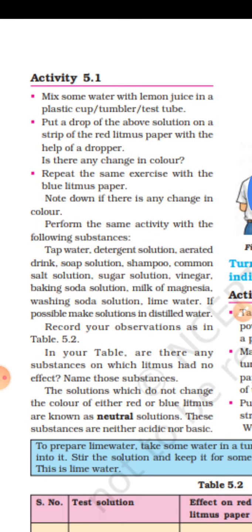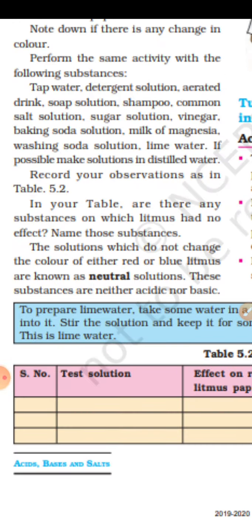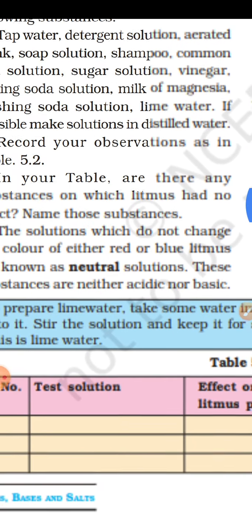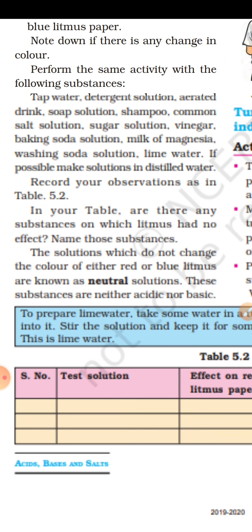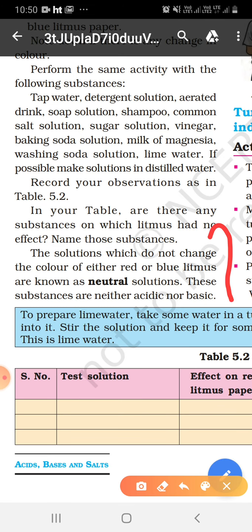Some solutions do not change the color of either red or blue litmus paper. These are known as neutral solutions. These substances are neither acidic nor basic. Clear to all of you?